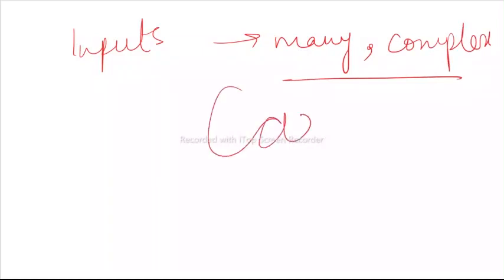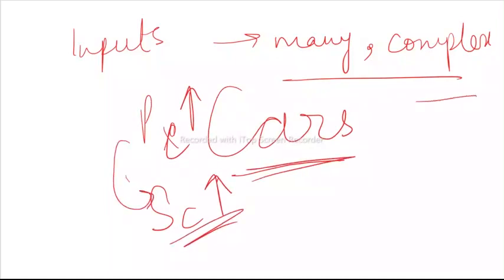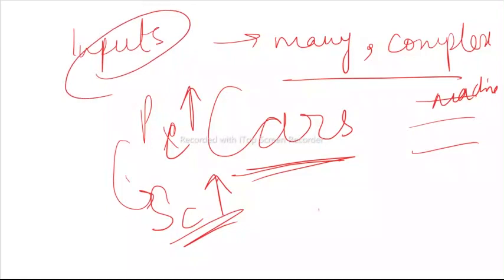Now let's talk about cars. If the price of cars suddenly increases, the supply of cars will not increase immediately, because to manufacture cars you need so many things. You need machines, you need tires, you need so many inputs. But let's say we talk about a very frivolous thing, again, pencils or erasers.